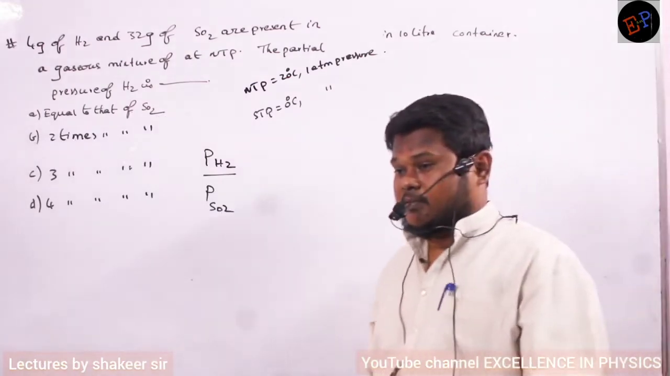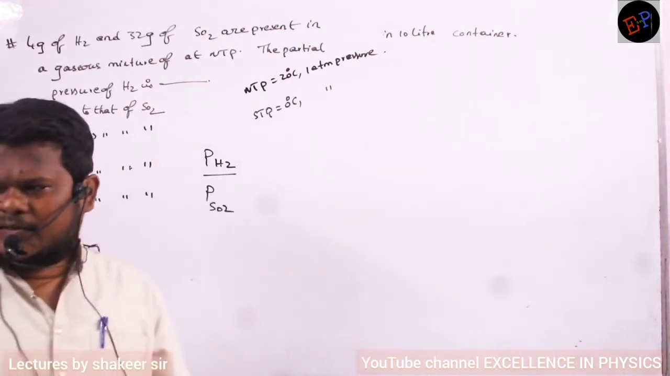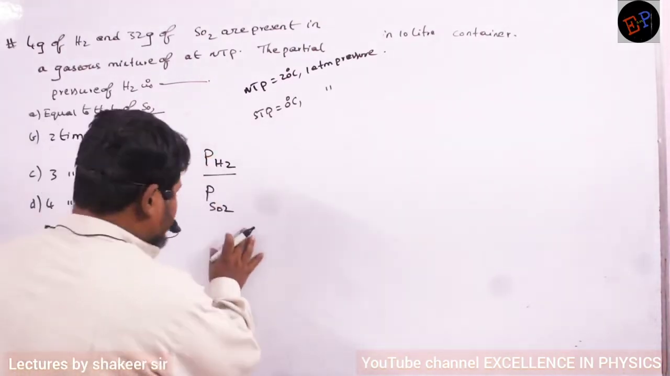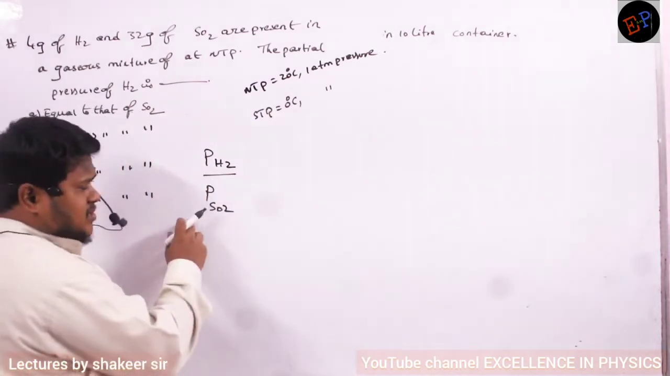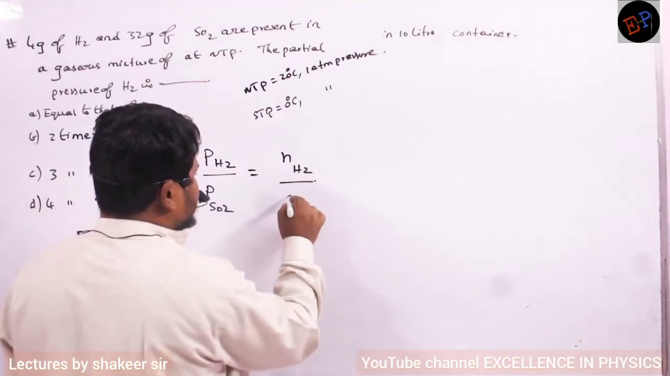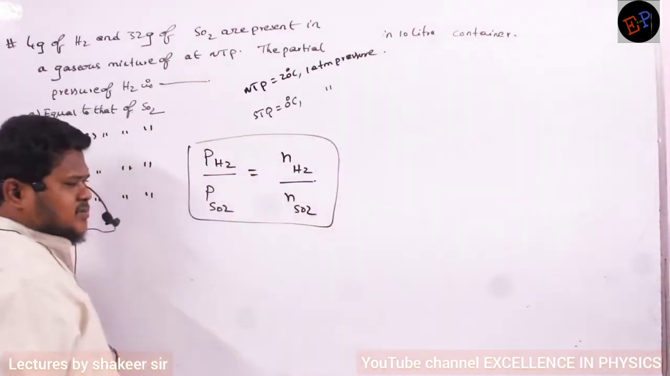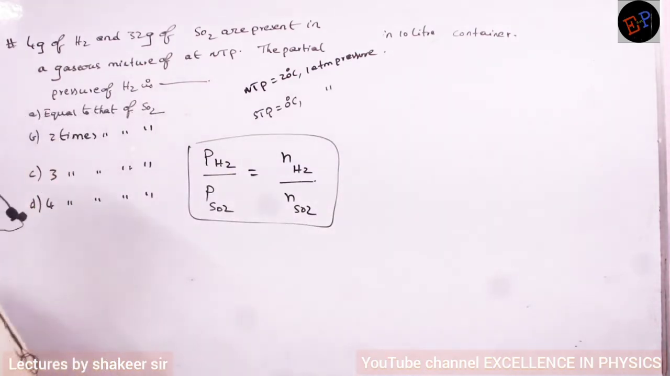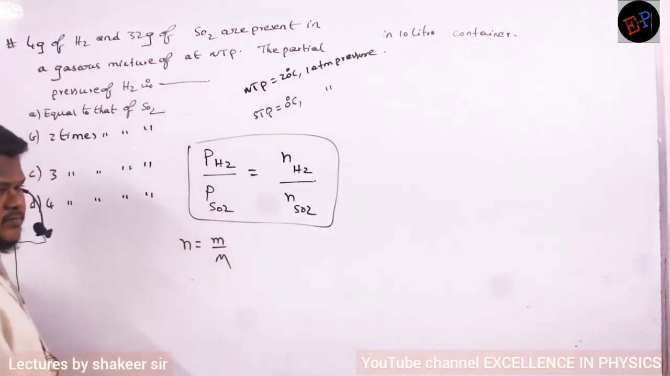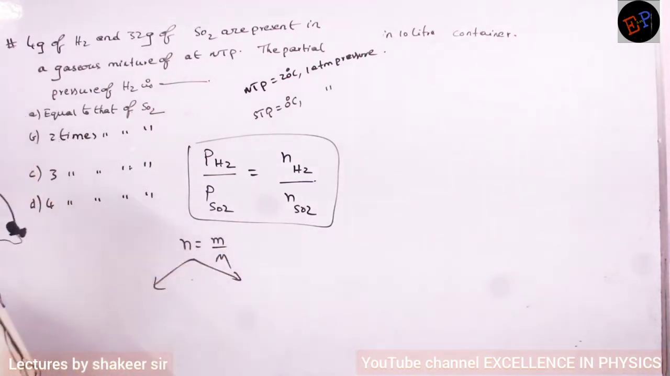Number of moles of hydrogen divided by, whom should we divide? Already we have studied a relation: the ratio of pressures is equal to the ratio of number of moles. Already we have done this calculation. This is the relation we are supposed to use here. Number of moles, how can I calculate? Number of moles is total mass divided by molecular mass. So first I will calculate for hydrogen, then for sulfur dioxide.